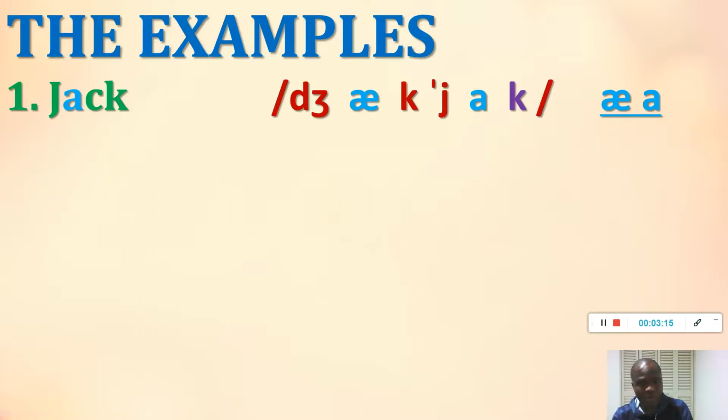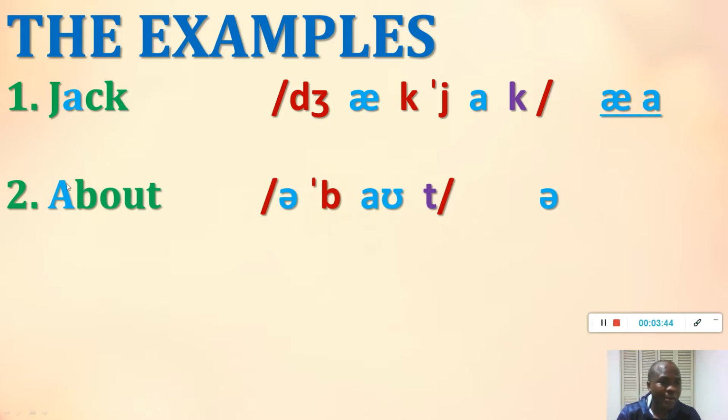So let's go through our first example. Our first example is Jack. Let's look at the pronunciation. J, A, K, and it's pronounced Jack. If you look at the word Jack, our A is here, the A that we are looking for. In this word, the A is pronounced as the short A. Now let's move on to the next one.